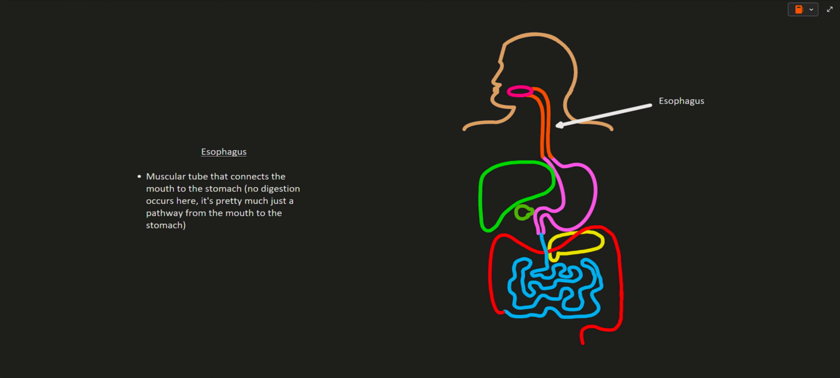Next, your food travels down the esophagus, which is a muscular tube that connects the mouth to the stomach. No digestion occurs here; it's pretty much just a pathway from the mouth to the stomach.